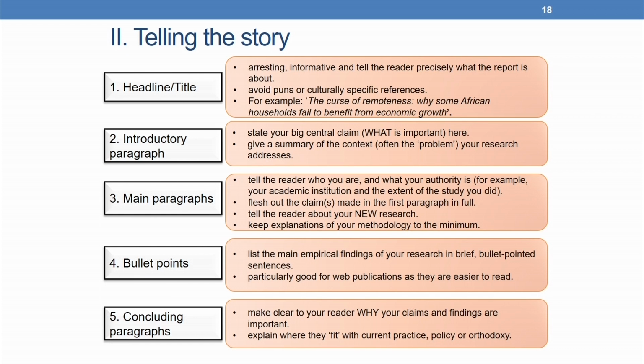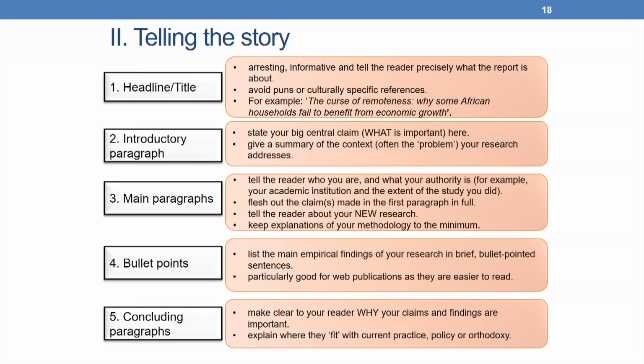A title should always avoid puns or culturally specific references. A title should always appeal to the general audience. The general audience should be able to make sense of what it is that the report is trying to convey. For example, the curse of remoteness, why some African households fail to benefit from economic growth. This is a very appropriate title.